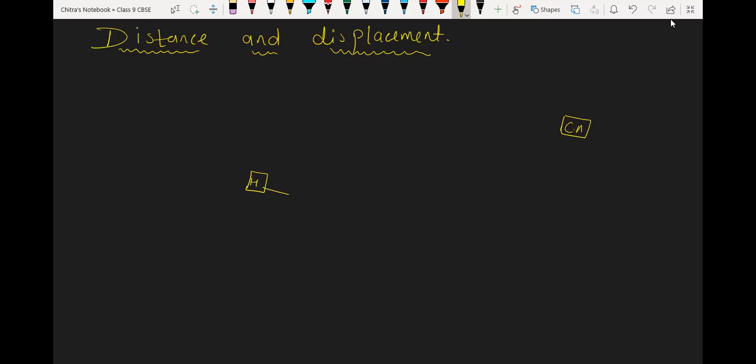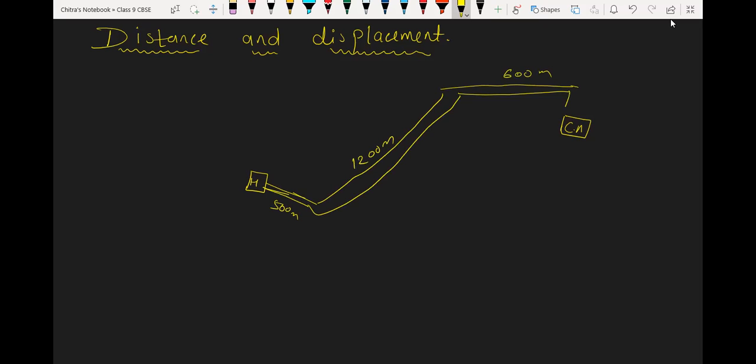He used to travel 500 meter this way, and then there is a highway where he covers 1200 meter of distance, and then from here he moves again 600 meter, and then about 100 meter to reach the school.